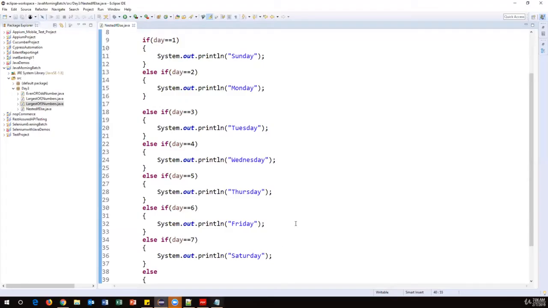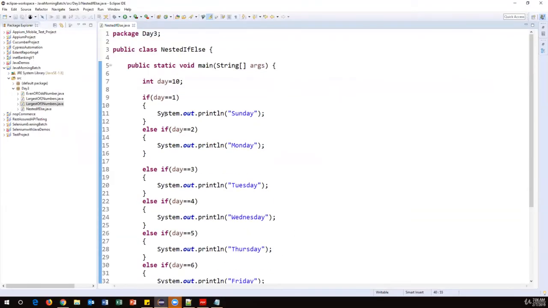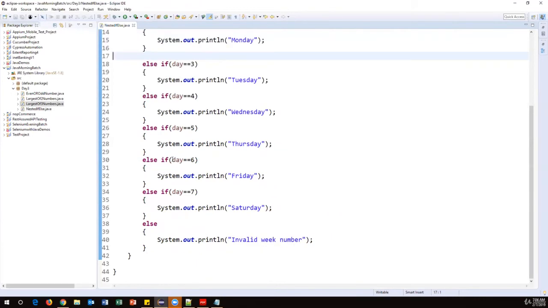So sometimes what happens is, let's say in this example, we have n number of conditions. If you have 4 or 5 conditions, nested if else is fine, we can use it. Suppose we have 30 conditions or 100 conditions. Then if I start writing the if else conditions like this, it will be very huge. The program will become very, very huge, and you have to write a lot of lines of code. It will increase the code basically.